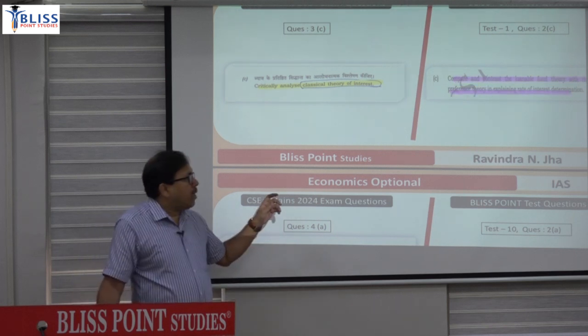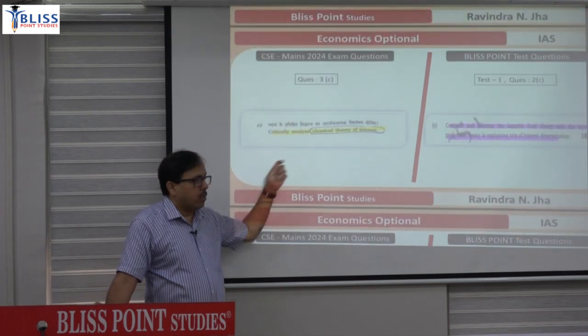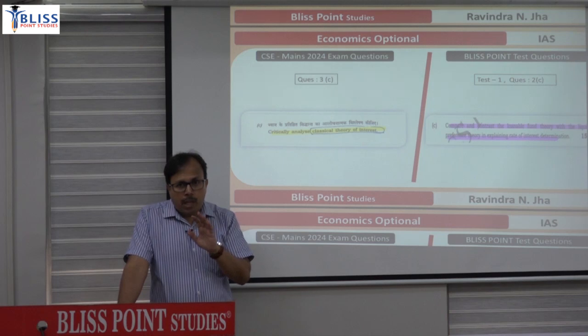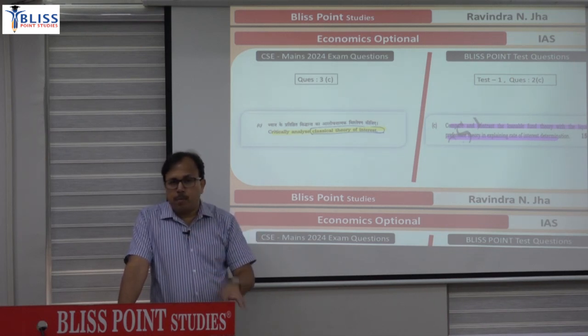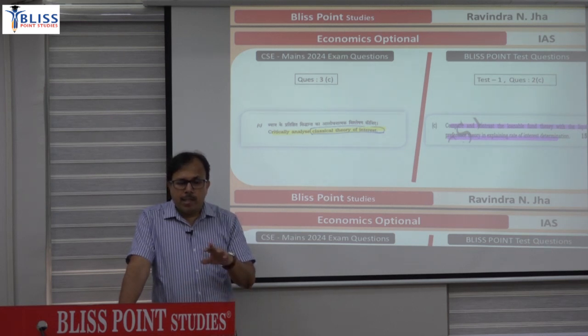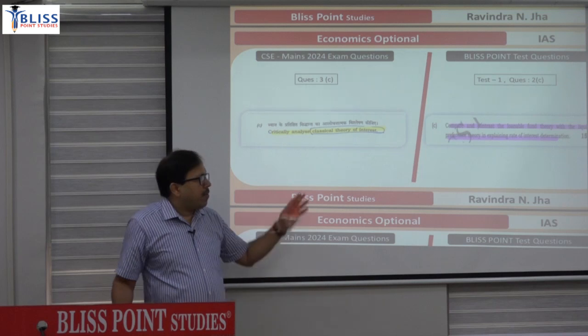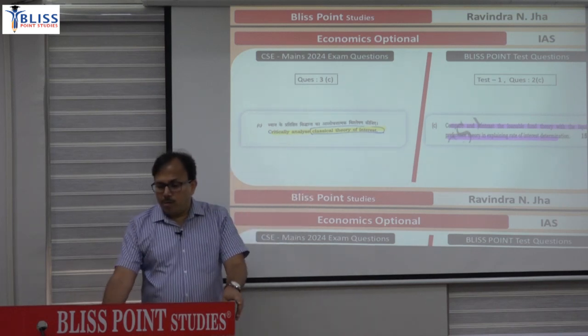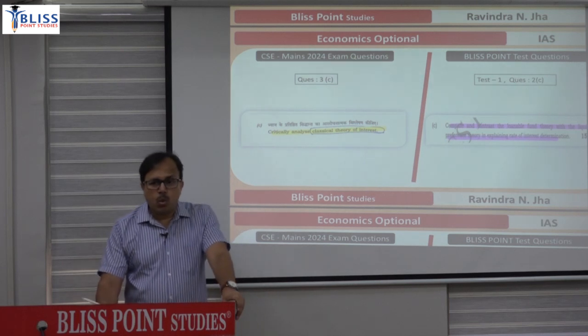Remember, even when you are answering this type of direct question, where you are explaining the classical theory, you have to compare that theory with the alternate theory. And the alternate theory is the liquidity preference theory given by Keynes. In liquidity preference, the rate of interest is determined by the demand and supply of liquidity, that is demand and supply of money. In the loanable fund theory, the rate of interest is determined by supply and demand of loanable funds. So you have to explain the assumptions of the loanable fund theory.